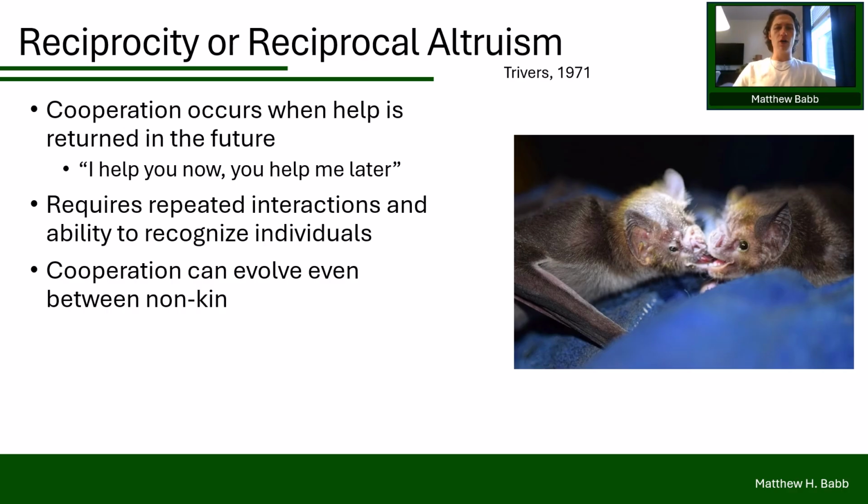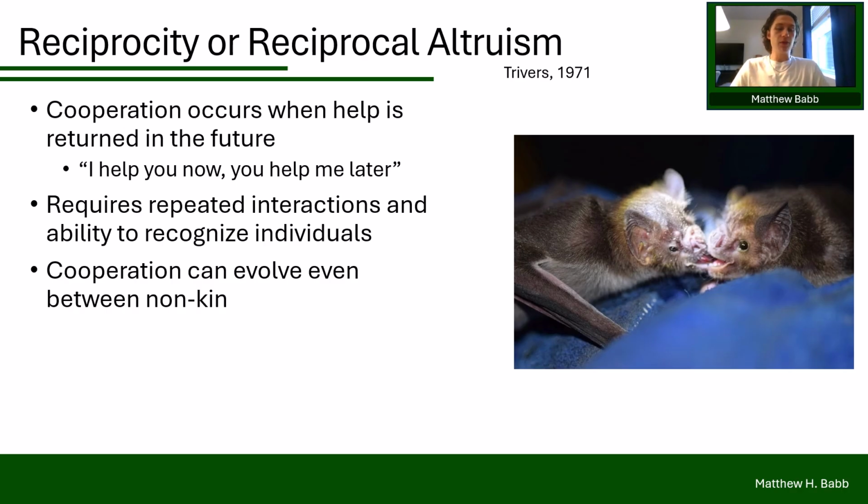For reciprocity to evolve, certain conditions usually need to be met. Individuals must have repeated interactions with one another. They usually must be able to recognize and remember their partners. However, it is worth noting that in some situations, reciprocity can emerge simply from stable association patterns or repeated interactions with the same group members based solely on space. So even if you can't tell each other apart, you can still reciprocate. Lastly, individuals need to be able to adjust their behavior and move away from reciprocal partnerships that are not paying them well. If those conditions hold, cooperation can arise even between unrelated individuals.